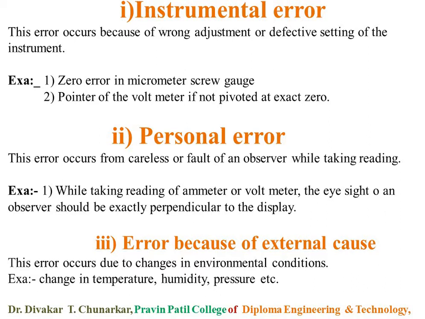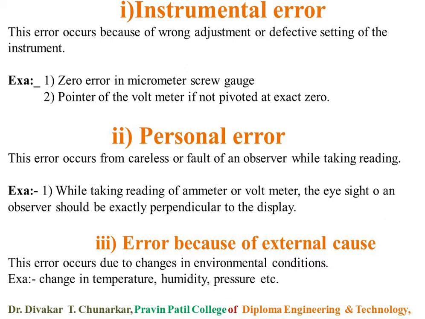Instrumental error occurs because of wrong adjustment or defective setting of the instrument. Instrumental error occurs due to the wrong adjustment or defective setting in the instrument, and therefore this instrumental error occurs. For example, zero error in a micrometer screw gauge.